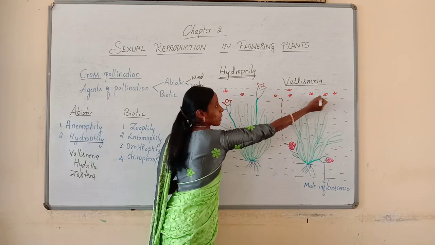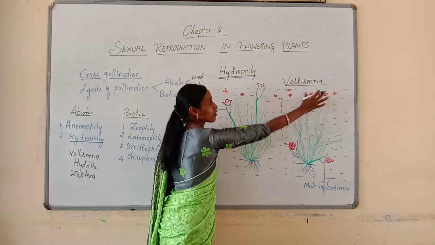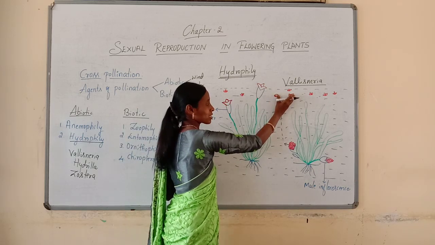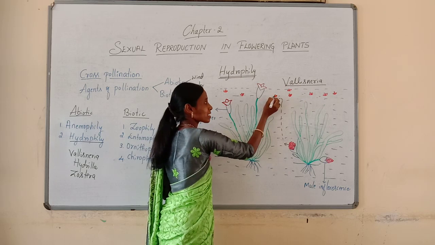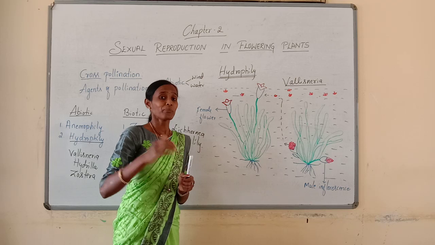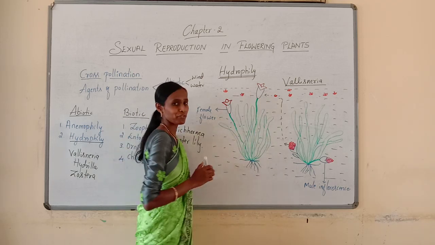So these are the male flowers which are released from the inflorescence and now floating on the surface of water. And these male flowers are usually passively carried by the water currents towards the female flower. So because of the water currents, the male flowers can come in contact with the stigma of the female flower.